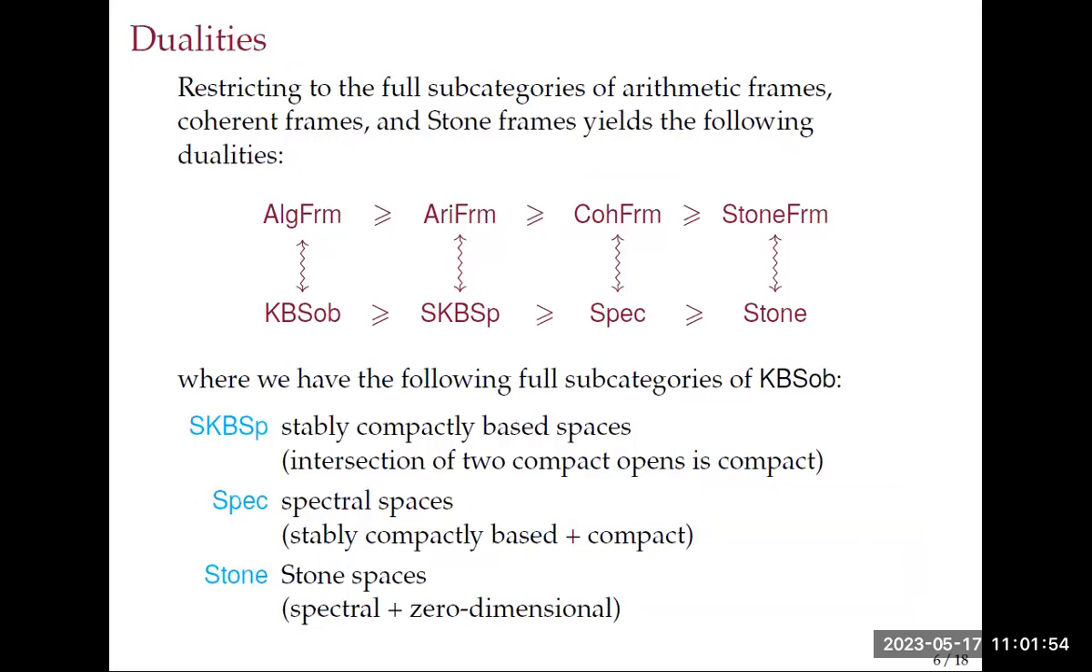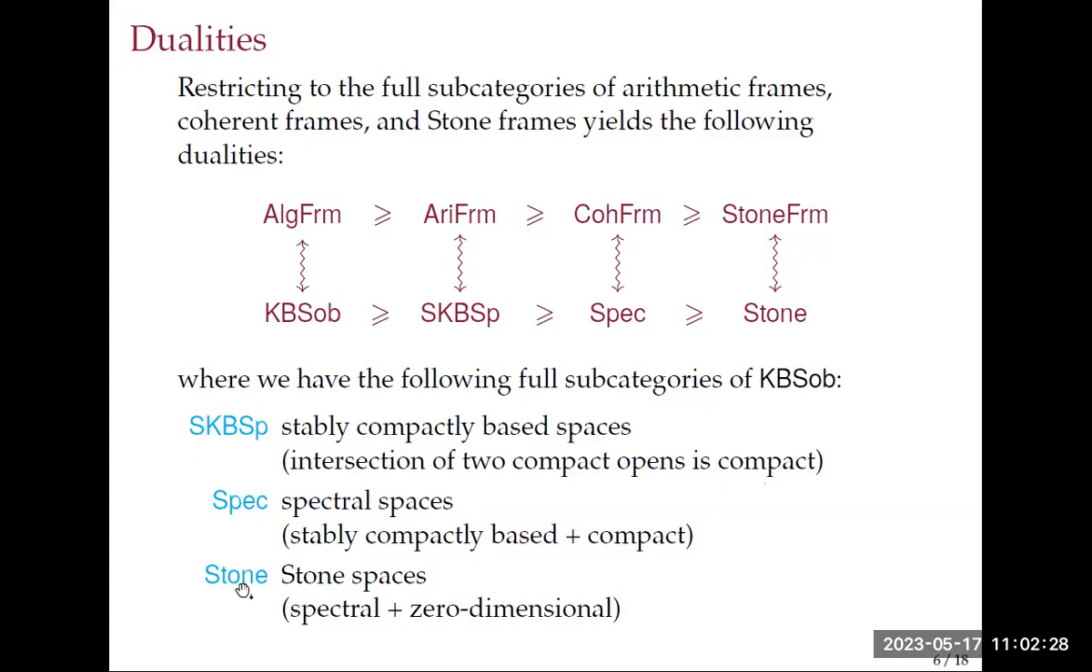And then you get different kinds of topological spaces that restrict from compactly based overspaces. For example, if you look at arithmetic frames, you're going to get stably compactly based spaces. That's just adding the condition that the intersection of two compact opens has to be compact. If you look at coherent frames, the dual category will be the spectral spaces, where we just add the condition that they have to be compact. So then the whole space, the top element, will be compact, like we had in coherent frames.